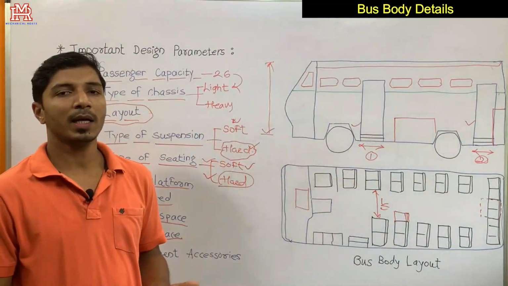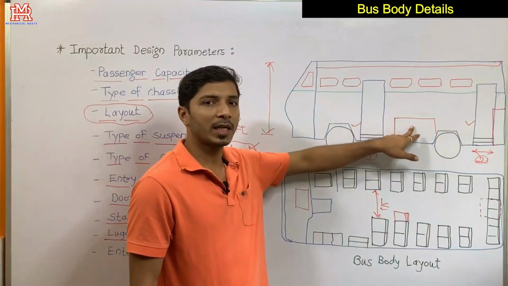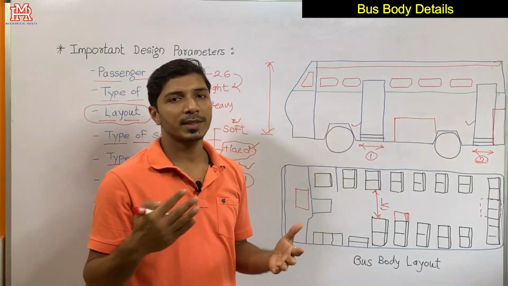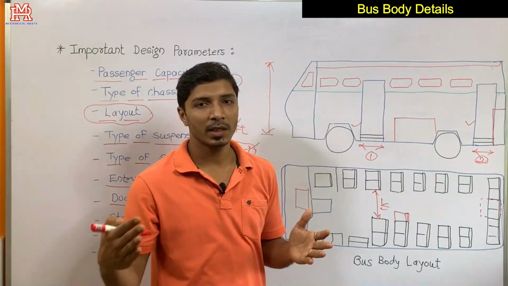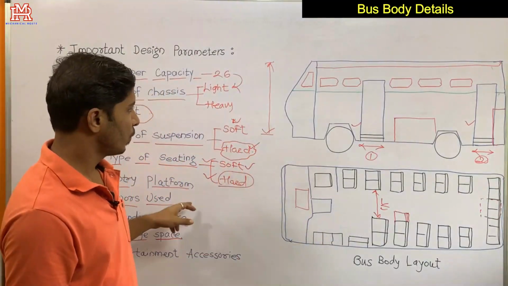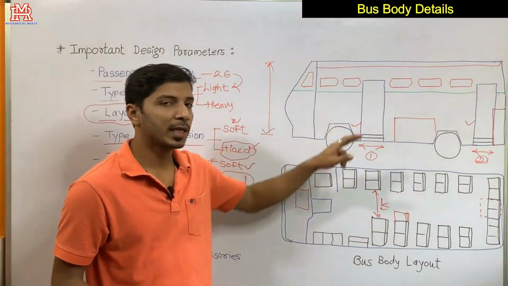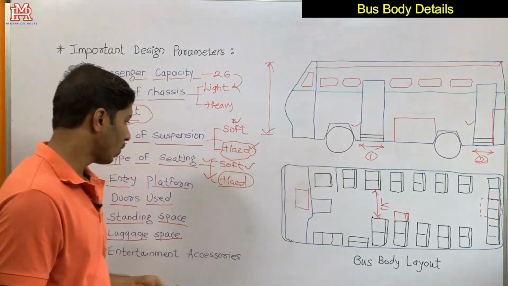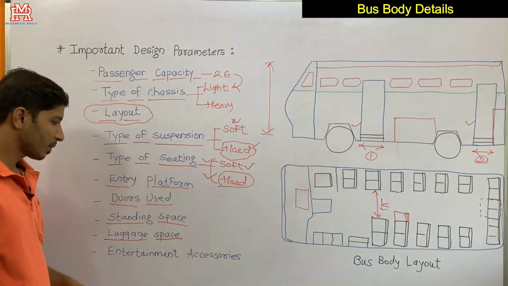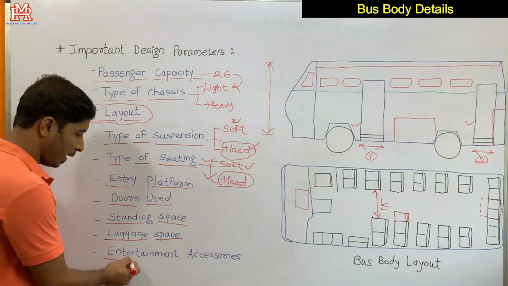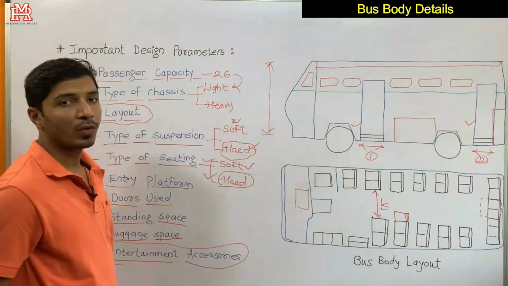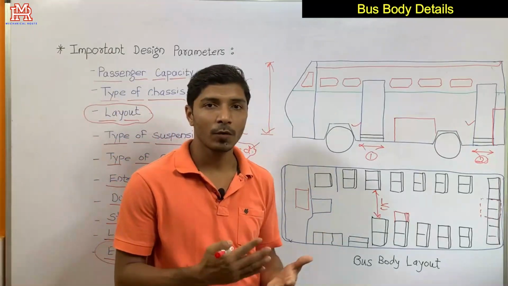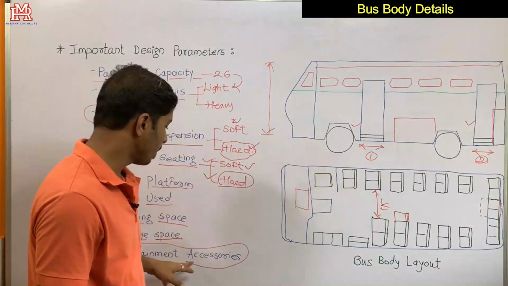So these racks, or this luggage space, is required only for long distance journeys, where passengers carry luggage. For city buses, this luggage space is basically not provided, and accordingly we can design the bus. And then entertainment accessories. This is again required only if you are designing buses for long distances, and for comfort maybe